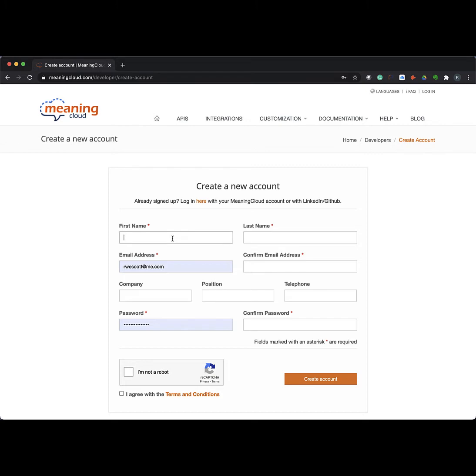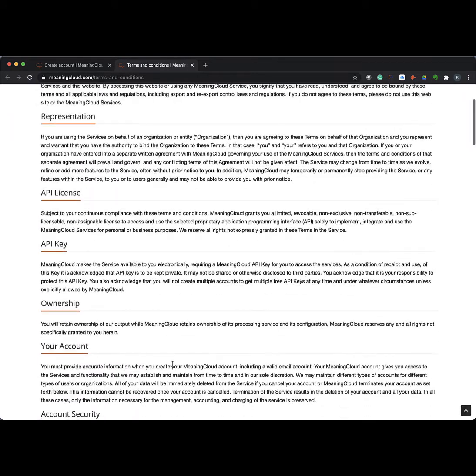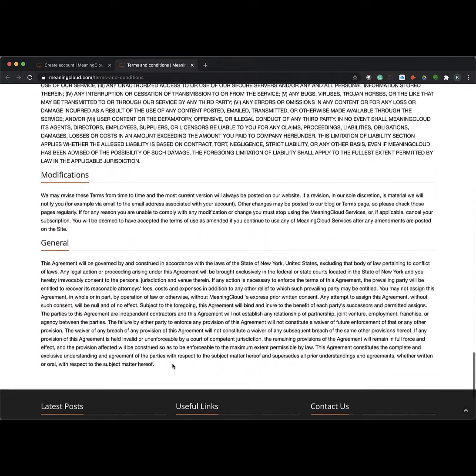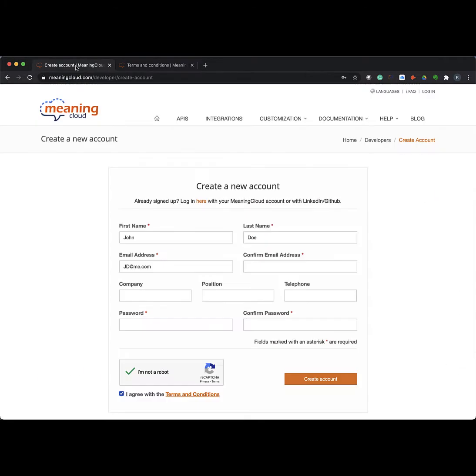I already have some of the form completed here, but basically I can create this account by typing in information here, confirming my email, my company, position, telephone, creating a password, and then confirming that I am not a robot, and agreeing with the terms and conditions. They're linked here. Relatively straightforward, but it will give you a sense for what having an account means, and what it gives you the ability to do and what it does not. When you're ready, you just click Create an Account.